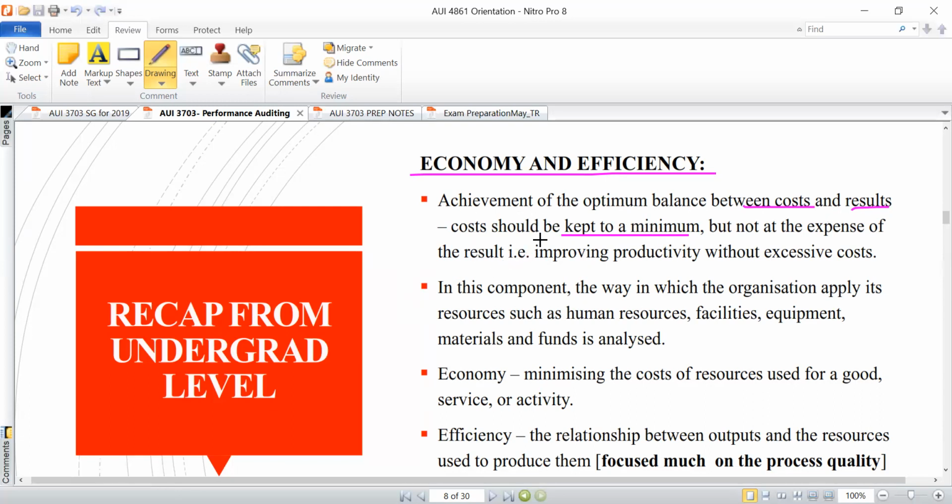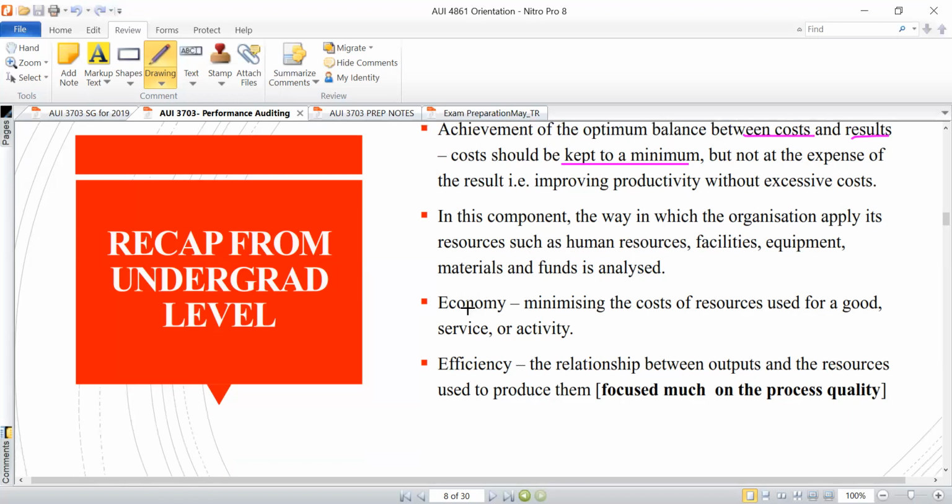So when I hear this, already that is telling me something to do with the economy element. Now, in this component, the way in which the organization applies its resources, such as human resources, facilities, equipment, materials, and funds, is analyzed. That's all about the economy element. What I've just read for you from the first and the second bullet point is dealing with the economy element so far. Economy, minimizing the cost.